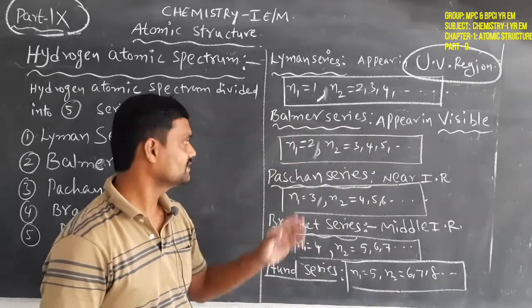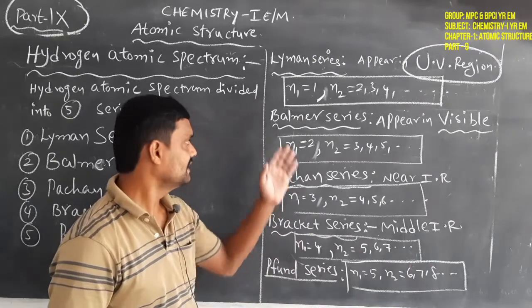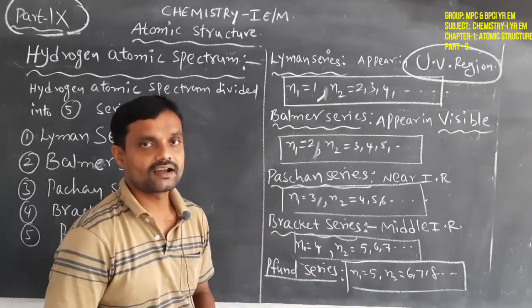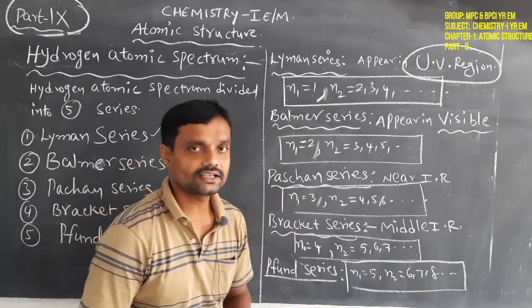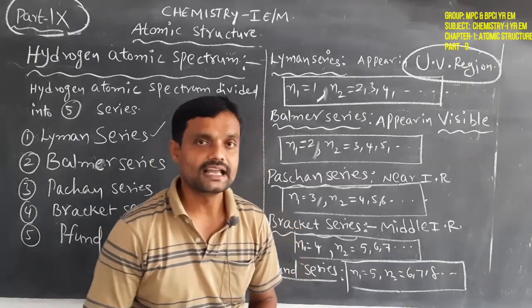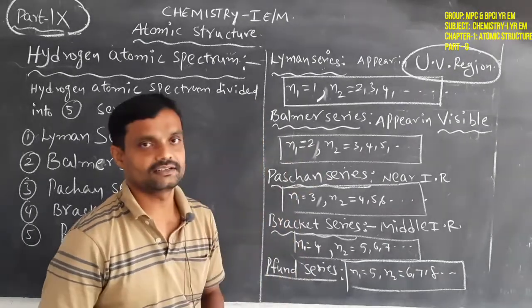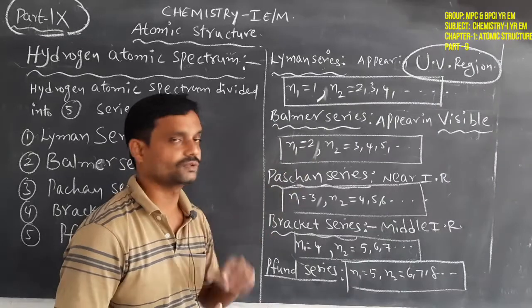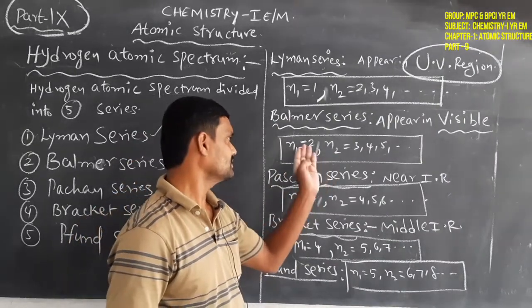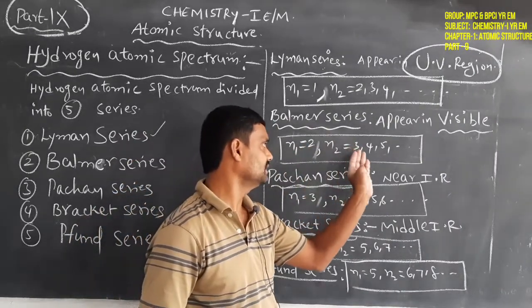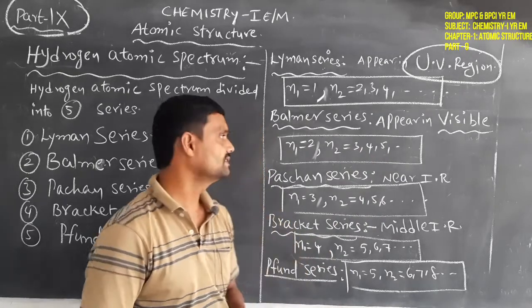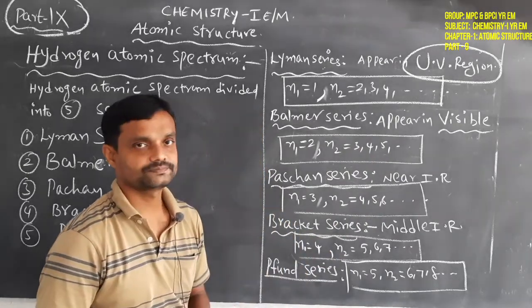Why are we using N1 equal to 2 here? Because in the definition of the Balmer series, all higher energy level electrons come back to the second energy level. Due to that, N1 is equal to 2, and N2 starts with 3, 4, 5 and so on. So this is the Balmer series.